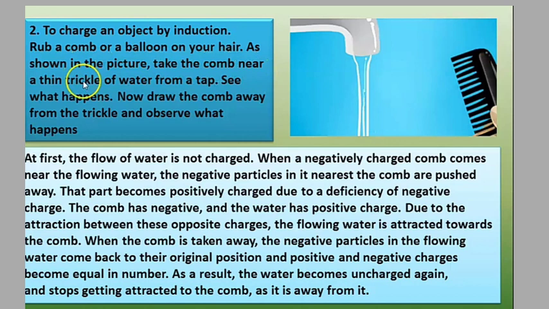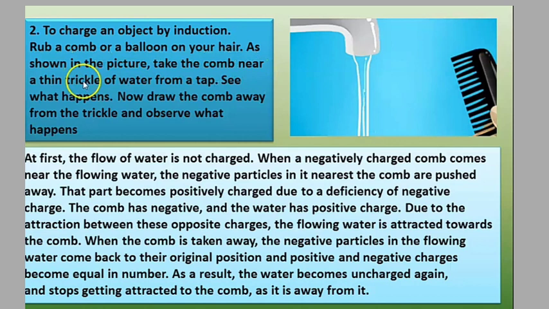When a negatively charged comb comes near the flowing water, the negatively charged particles in it nearest the comb are pushed away. That part becomes positively charged due to the loss of negatively charged particles. The comb has negative and the water has positive charge. Due to the attraction between these opposite charges, the flowing water is attracted towards the comb.